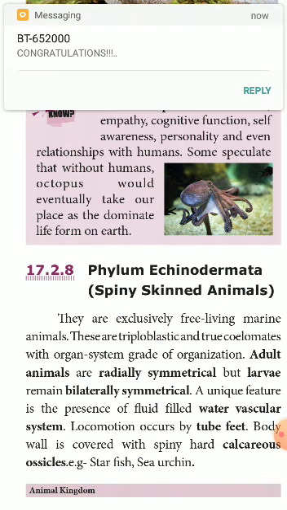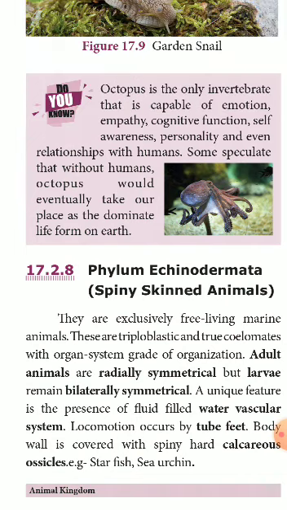They are triploblastic and true coelomates. You know that in triploblastic animals, the body wall is composed of 3 layers: outer ectoderm, inner endoderm, and these 2 layers are separated by the mesoderm, which is found in the middle of the ectoderm and endoderm. And true coelomates, see, the body cavity is filled with a fluid. The fluid-filled body cavity originates from the mesoderm. So that mesodermal origin of body cavity will separate the digestive tract and the body wall.